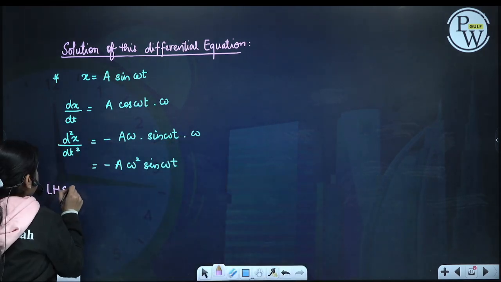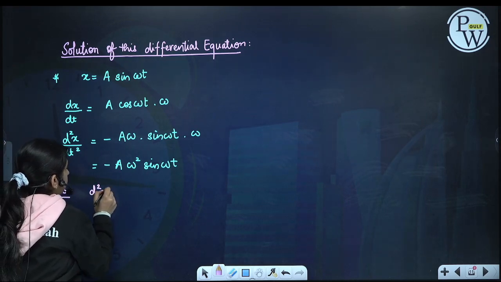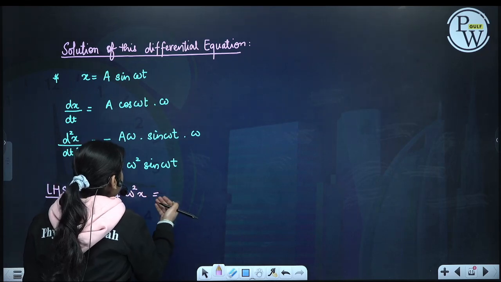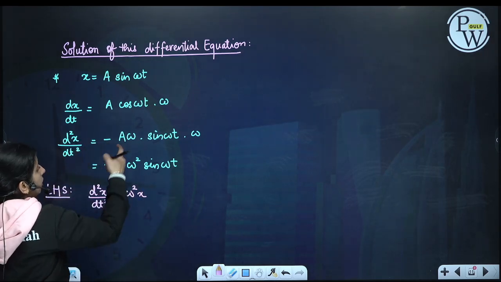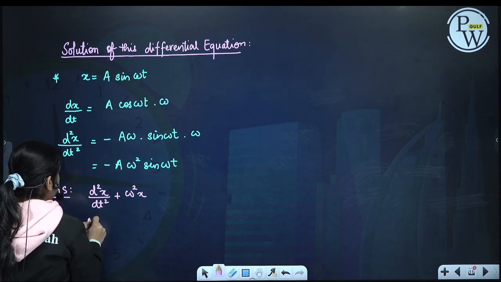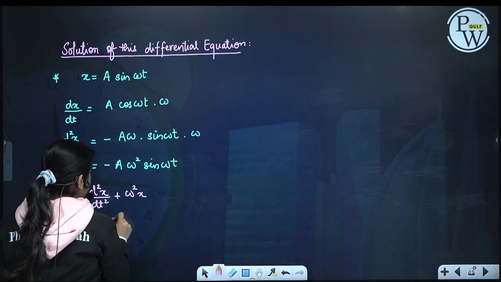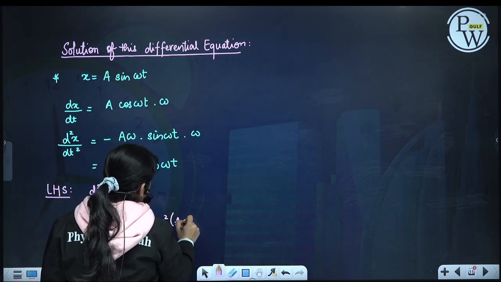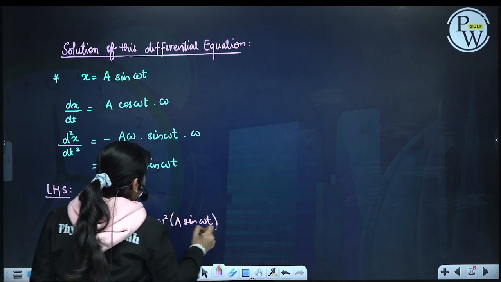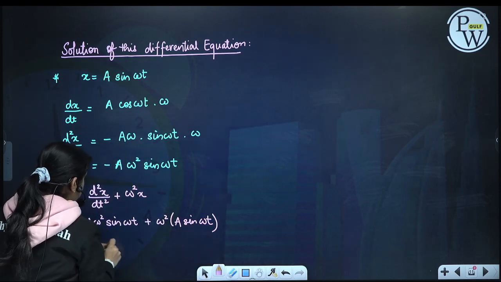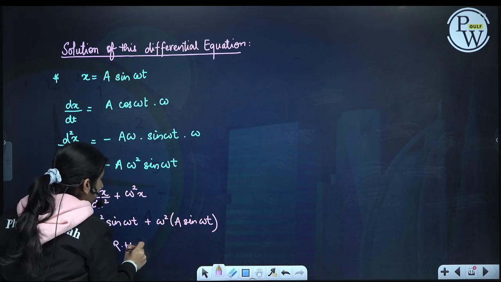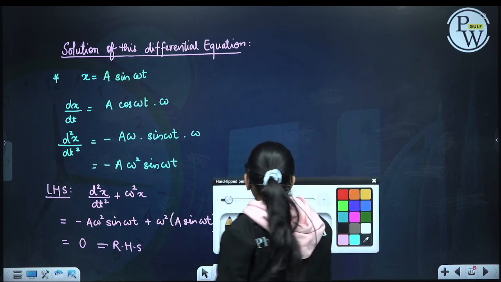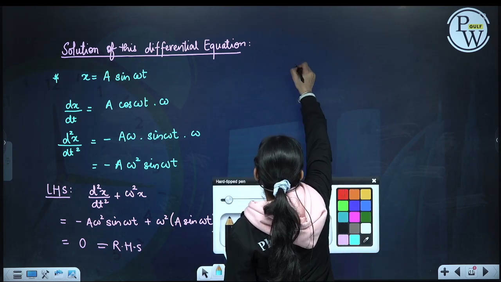What is my left hand side? d2x by dt square plus omega square x, which is equal to minus a omega square sine omega t plus omega square into a sine omega t. This comes out to 0, which is equal to the right hand side. Therefore x is equal to a sine omega t is a solution.